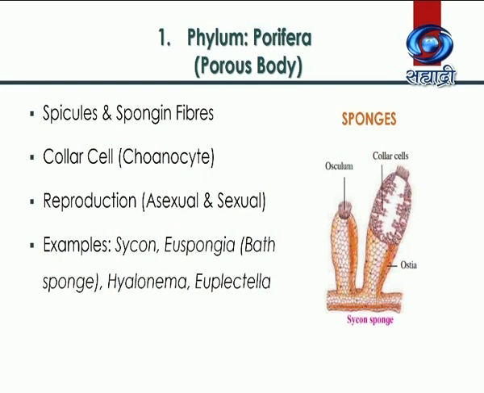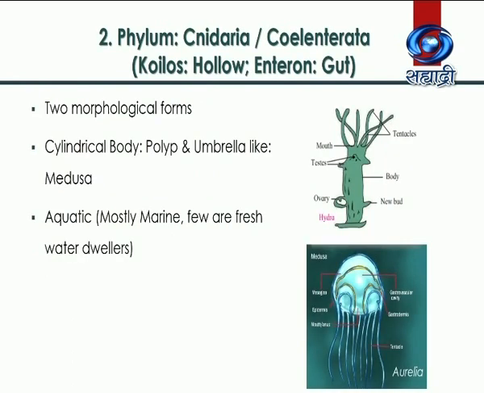Sycon, Euspongilla, Hyalonema, and Euplectella are the common examples of this group. The next phylum is phylum Cnidaria or phylum Coelenterata, where coelos means hollow and enteron means gut. Here we get two distinct morphological forms. The first is cylindrical polyp and second is umbrella-like medusa.